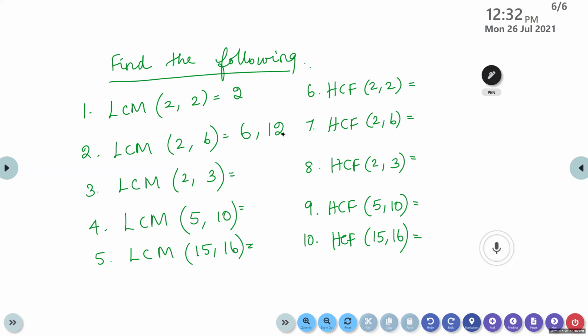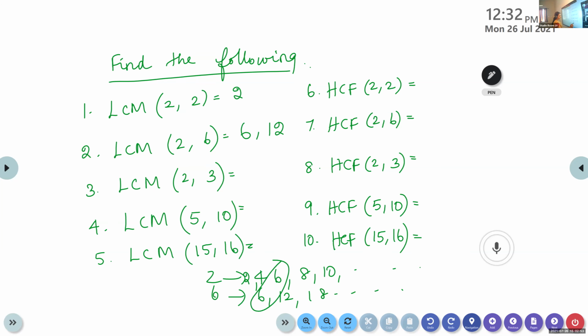So many multiples are there. Multiples means, look at here. Which number comes in common for these two? If you take 2, the multiples of 2 are 2, 4, 6, 8, 10, like that it goes on. If you take 6, the multiples of 6 are 6, 12, 18, and so on. So, which is the common multiple? We will get so many common multiples. 6 is a common multiple, 12 is a common multiple, like that you will get 18. But which is the lowest common multiple? It is 6.